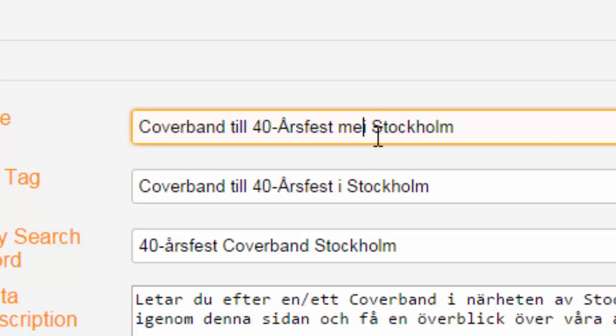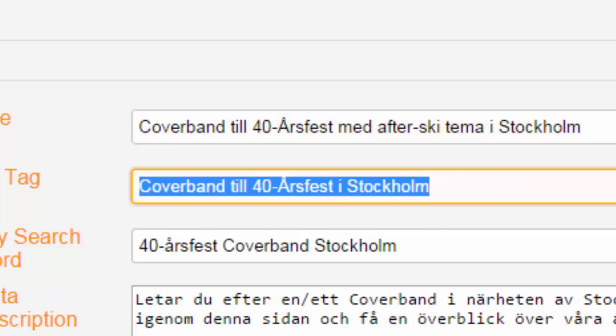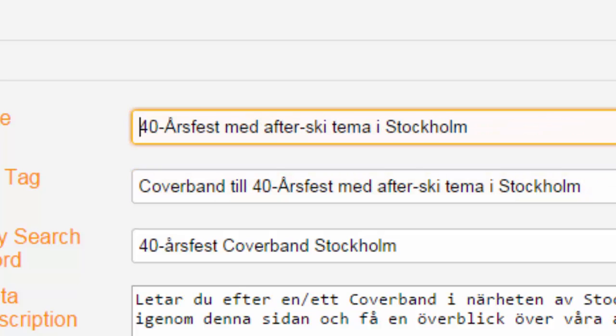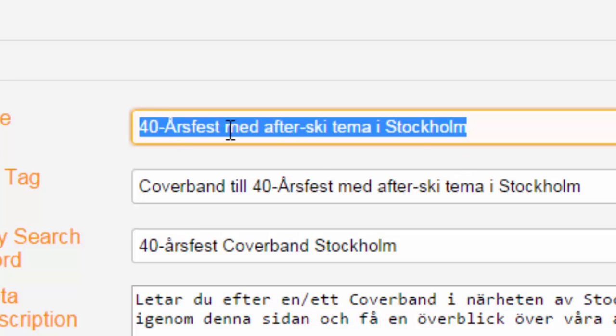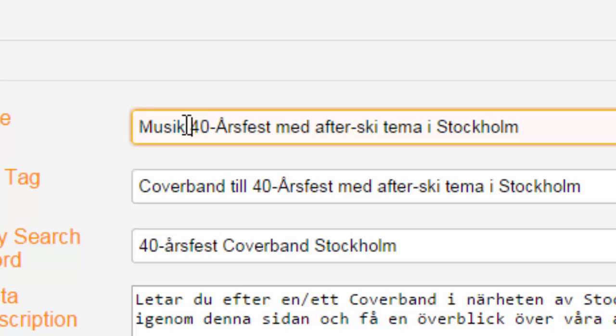So we could just write med afterski tema. Okay, this is one way of making this. We didn't actually delete any words, but we just added some, because afterski theme is something people would search for also. Maybe we could take away the cover band. 40-årsfest med afterski tema. Okay, and because this has nothing to do with music right now, let's write musik til.